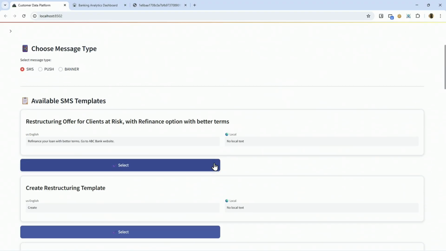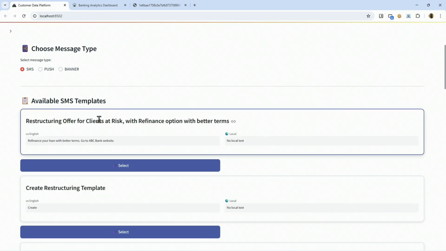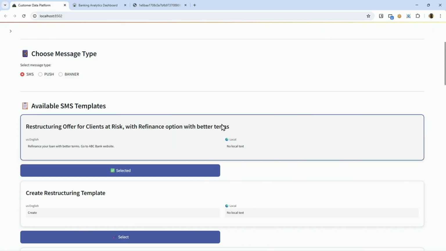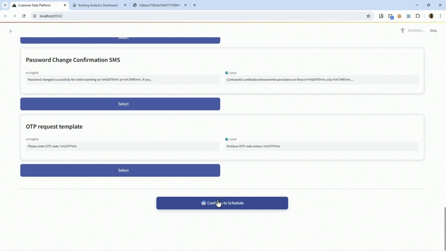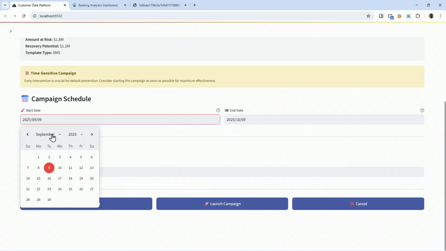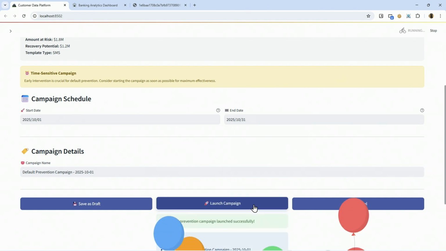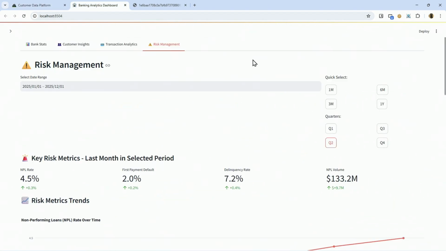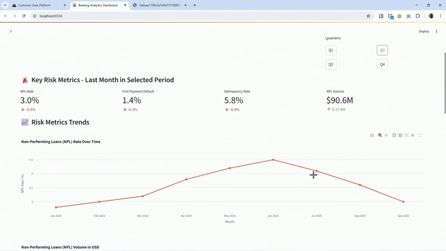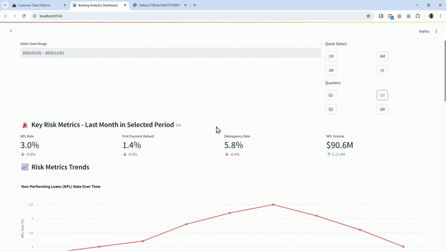So we will start a campaign, and we will choose an SMS and offer a restructuring offer to the clients. But of course, it depends on the products and policies of the bank, but we will choose this refinance option. And we will make this campaign run through the whole month of October. So the campaign is launched, and again, we go back to the analytics and view that NPL started recovering, which is obviously very good for our organization.